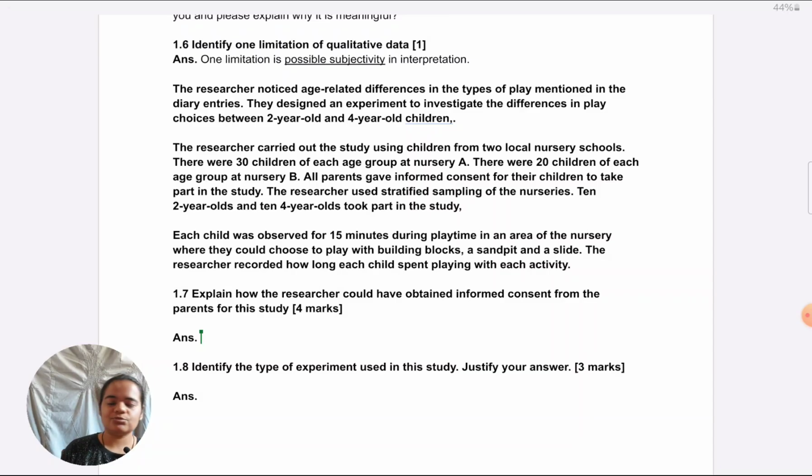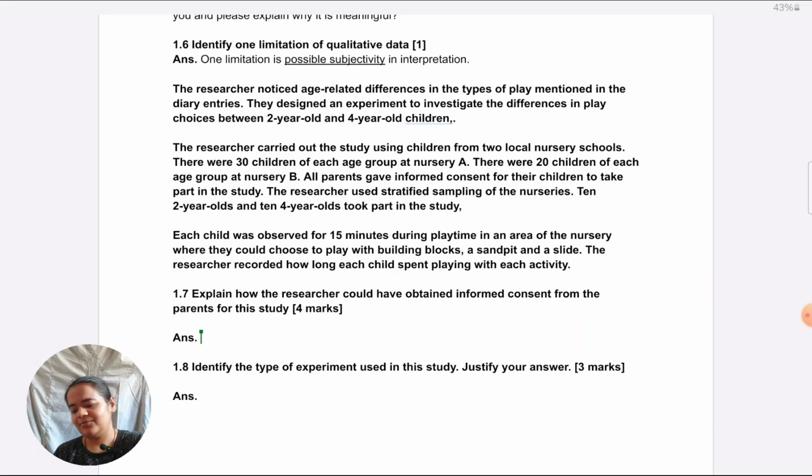I have nothing more to say about how to interpret these questions. It's similar to the other how questions which we did. Only one thing came to my mind while reading: you can see how they use the continuous scenario always. What's there in the beginning is there now also. That's why reading the scenario carefully is so important, because the same scenario is running throughout. So if you have a good understanding of the first part, the other parts become easy to grasp and easier to write the answer.